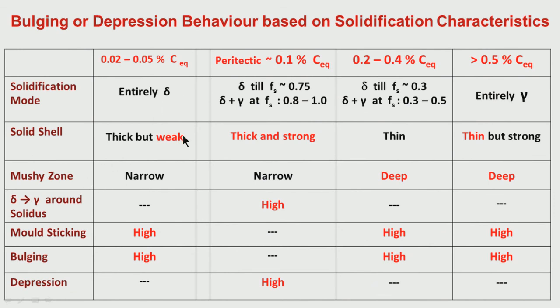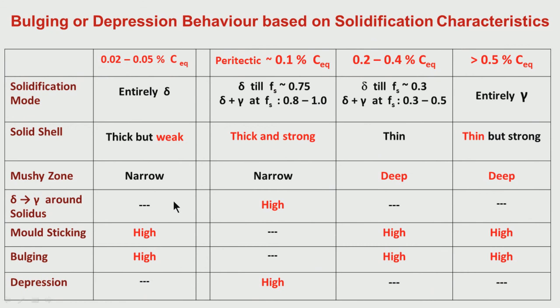The mushy zone, because the microsegregation effect is less, is narrow. There is no delta to gamma transformation around solidus, because delta to gamma will form only at lower temperature, that means much after solidification.